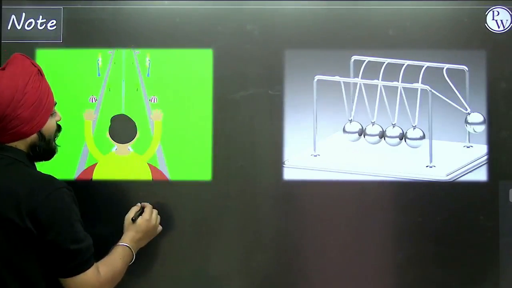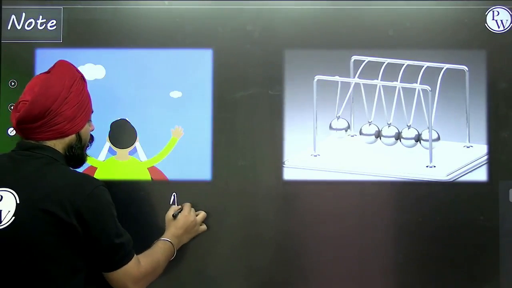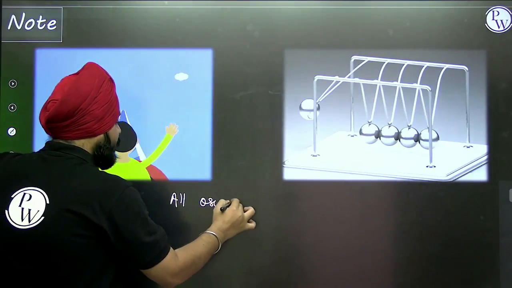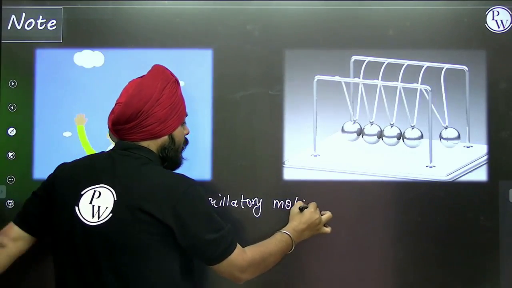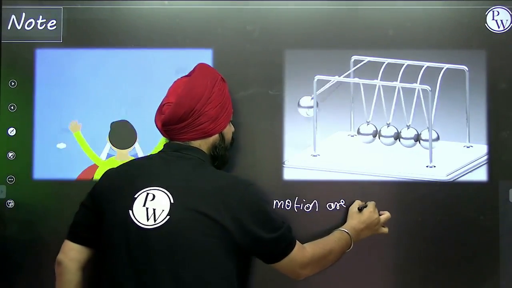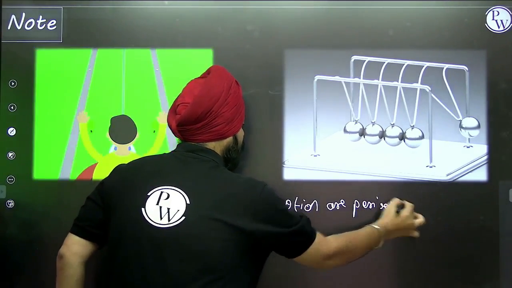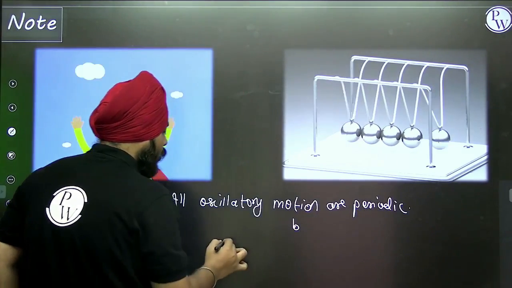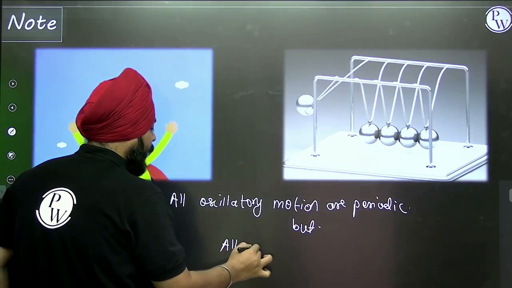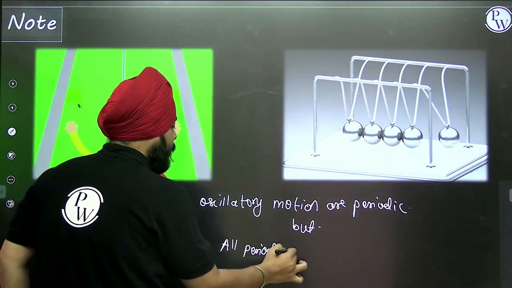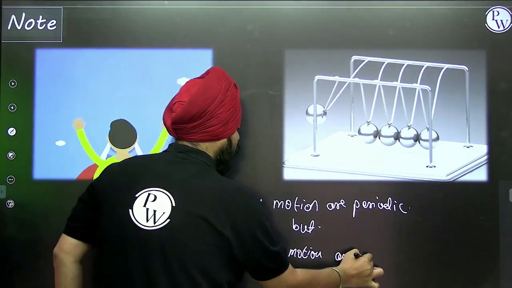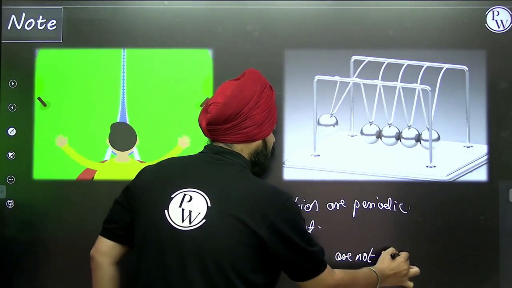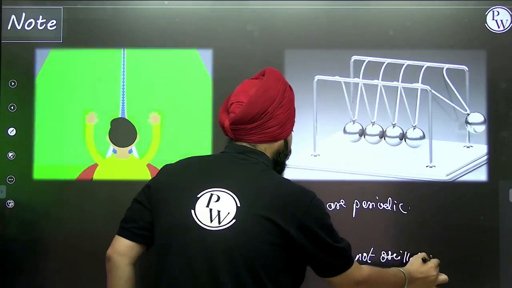So I am going to write down one note here. All oscillatory motions are periodic, but all periodic motions are not oscillatory.